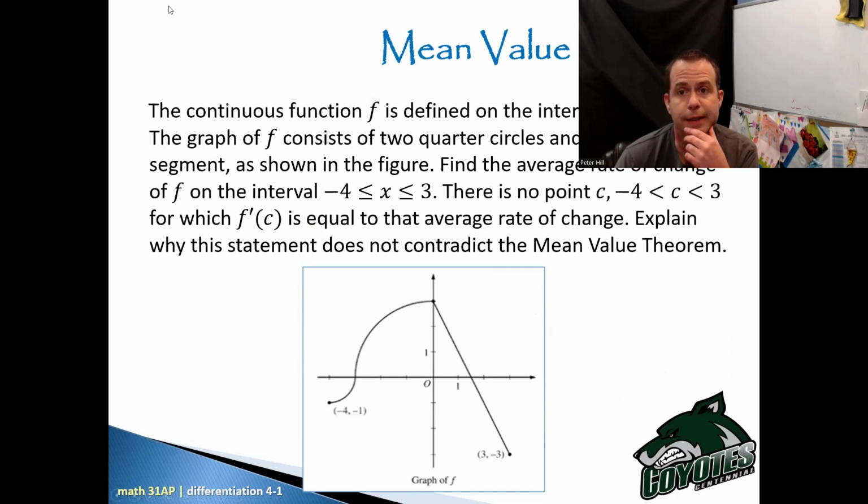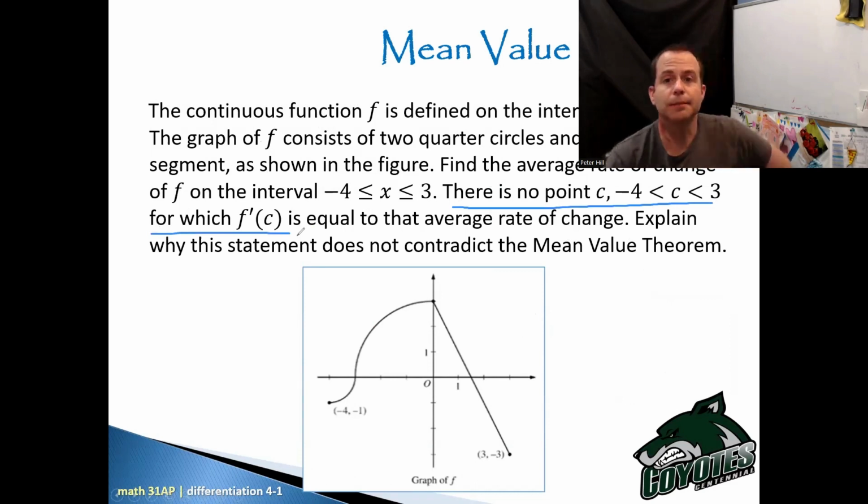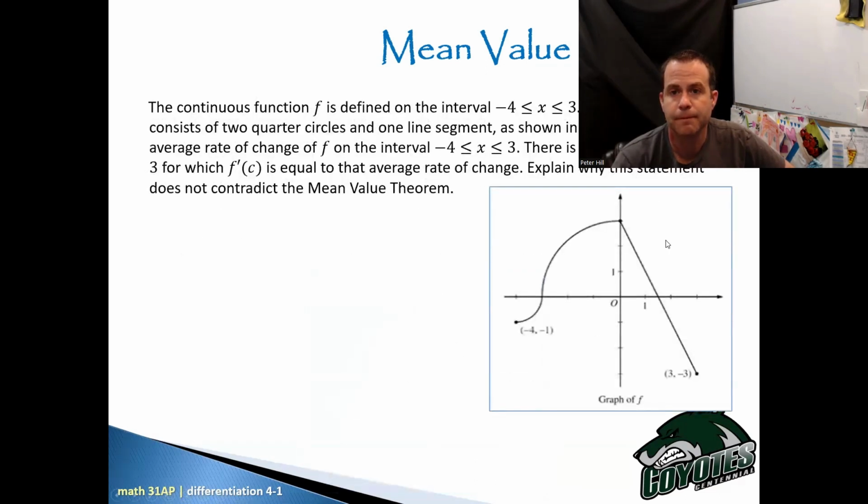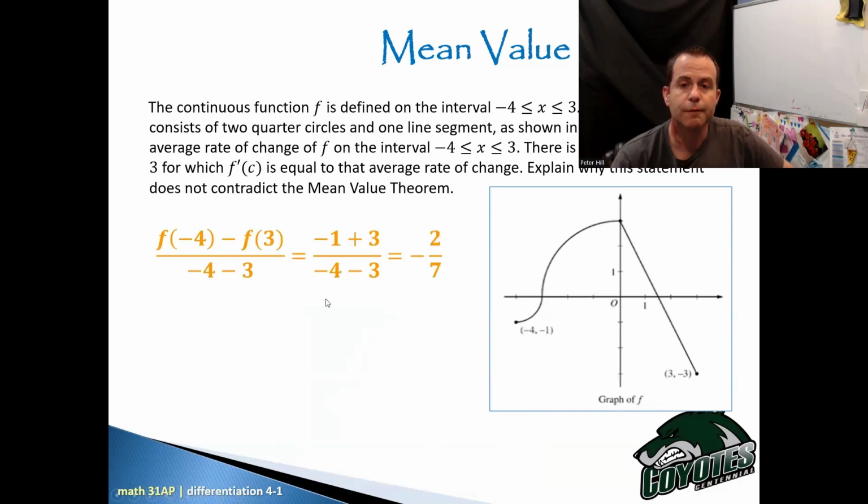So we're saying there is no point. We're saying it's not gonna work. How come that doesn't contradict the mean value theorem? Okay, so give yourself a chance to think about it while I erase my ink. Okay, and here we go. So first thing I'm going to do is actually find the average slope, which ends up being -2 over 7.